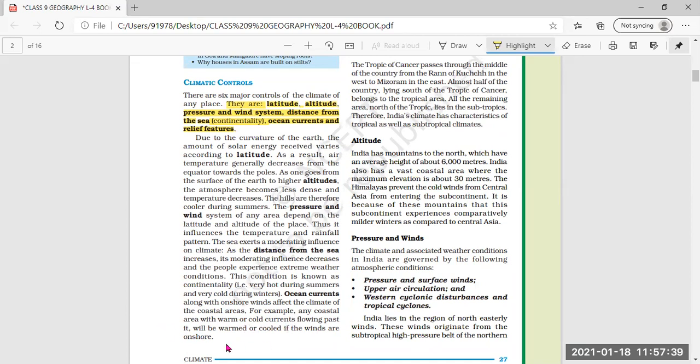If the winds are blowing onto the shore, then with the help of the ocean currents, the area will be warmed or cooled.